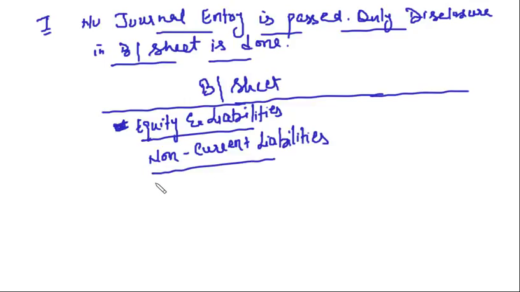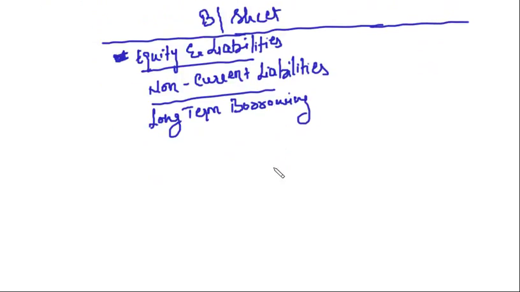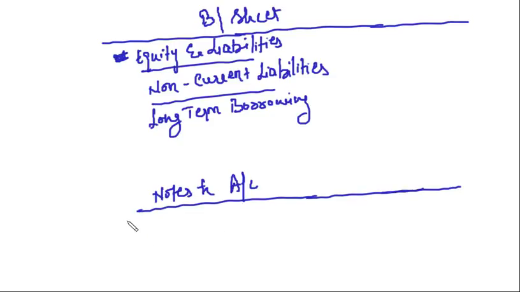Under the non-current liabilities, I will show it as long-term borrowing. Now this long-term borrowing I will show in notes to accounts. Right? There I will say long-term borrowing.